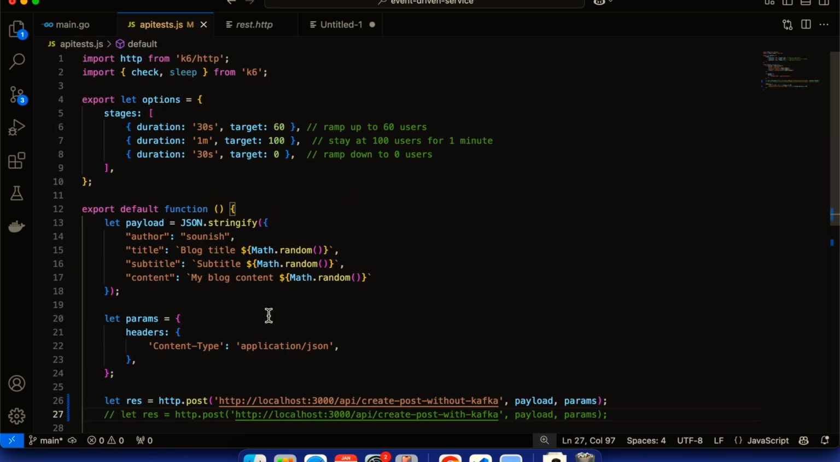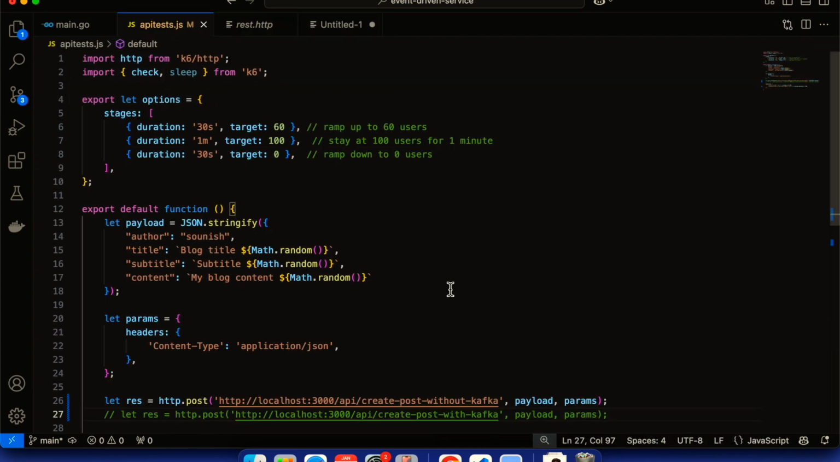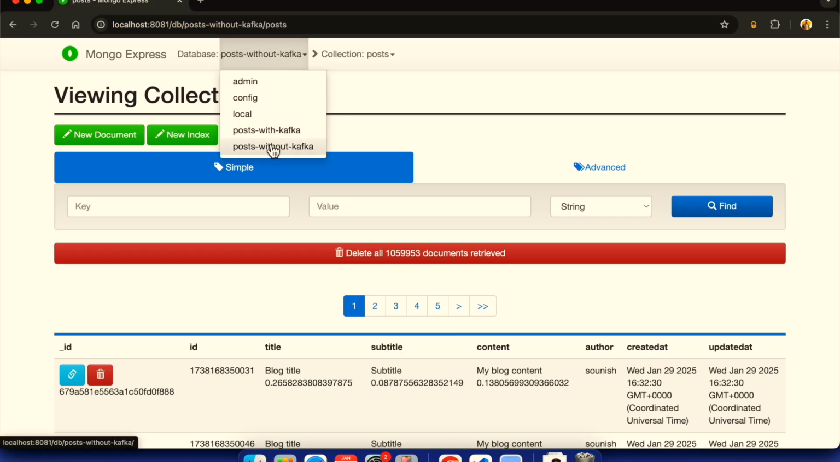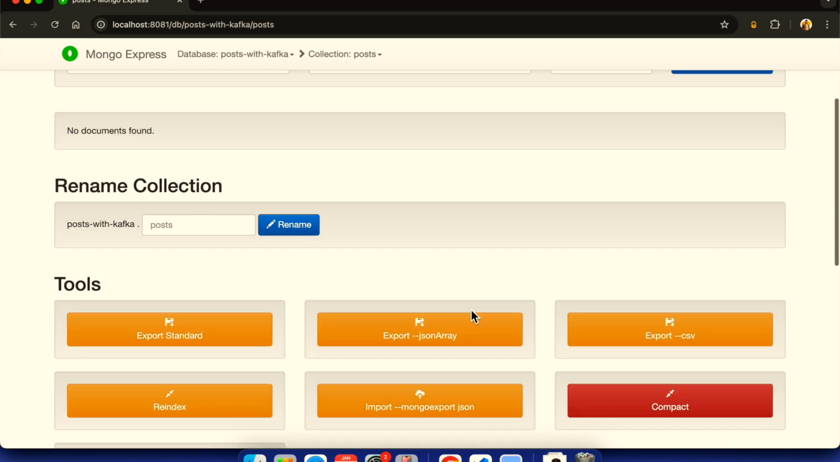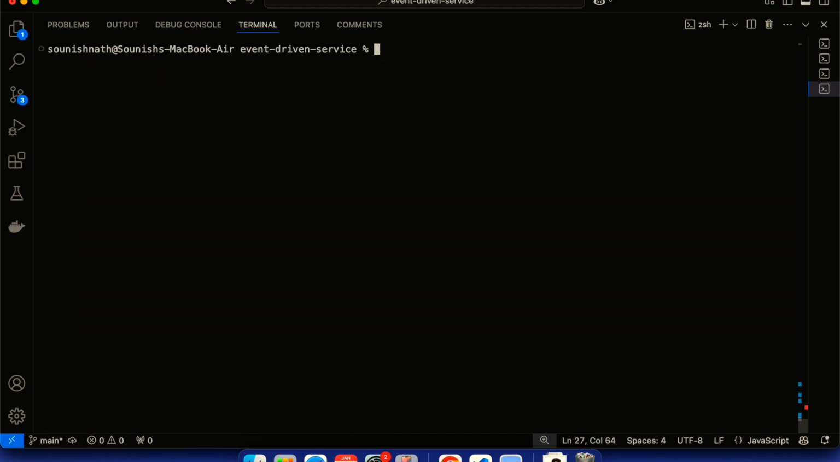I will save this particular result over here. So almost this many entries without Kafka: 8,832 requests per second we are processing without any event queue, without Kafka. Now it is time to look at the with-Kafka endpoint. I will switch back to the with Kafka database and view the posts. There are no posts over here, nothing. Let's see things in action, and I will run the test again and we will compare slowly, right?